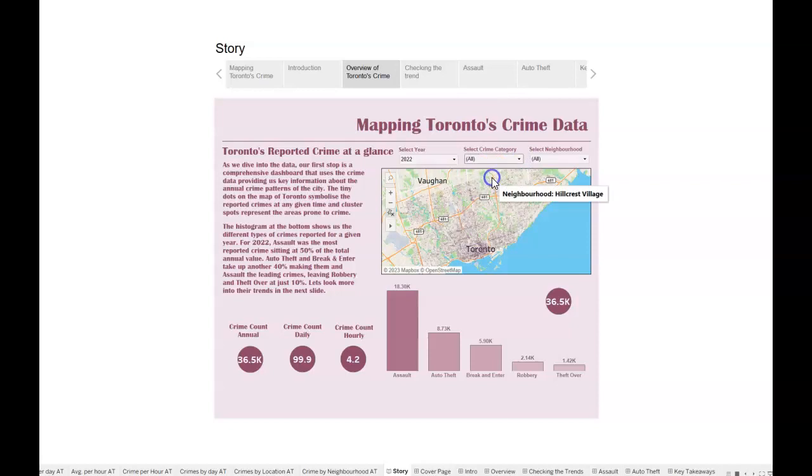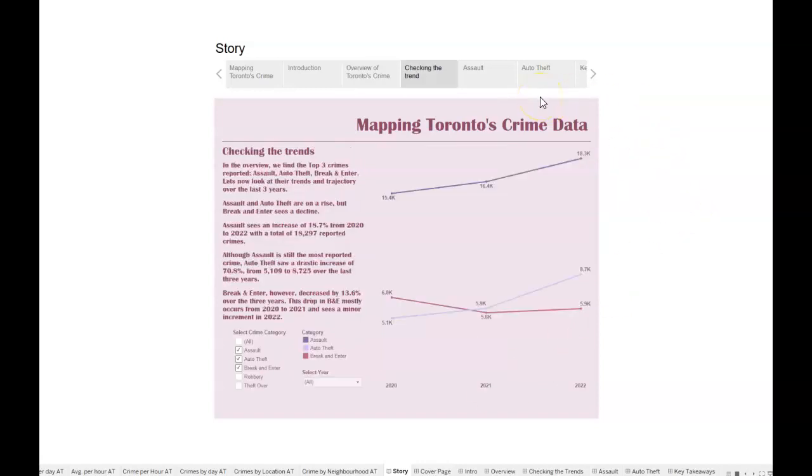From this map and the histogram, we can see that assaults, auto thefts, and break and enter were the most reported crimes. So let's take a look at how these crimes were increasing or decreasing over the last 3 years. As you can see, this line chart shows us the trend of these 3 crime categories over the last 3 years.